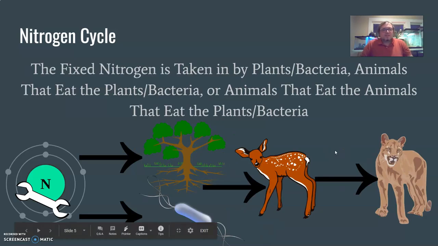That fixed nitrogen is taken in by plants and bacteria, animals that eat the plants and bacteria, or animals that eat the animals that eat the plants and bacteria. So again, we're just talking about kind of like when we talked about the carbon cycle and how glucose moves through everything. It's going to move its way up the food chain. So again, from plants and small bacteria to animals and other animals that eat those animals. So that's how that moves through.